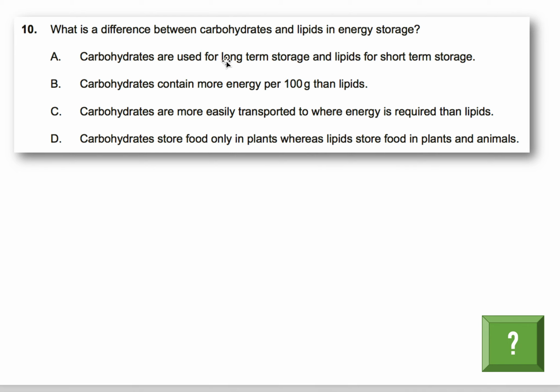When you go running, let's say you're going to run 5 kilometers or whatever, your carbohydrates are pretty much used up within the first 20 minutes of exercise. From there on, you start using lipids, okay? So carbohydrates are not for long-term storage. They're used up so quickly, okay? They're not used for long-term storage at all.